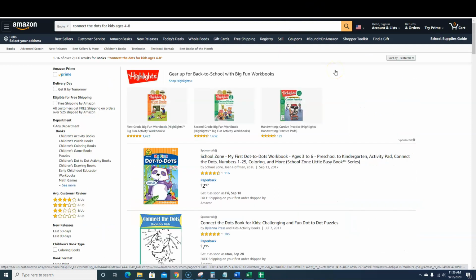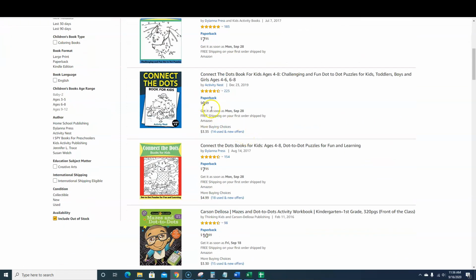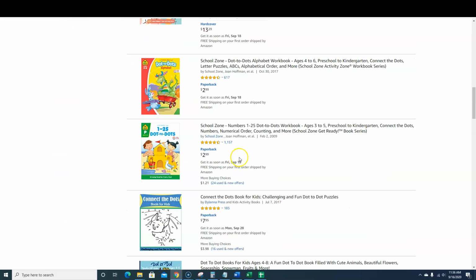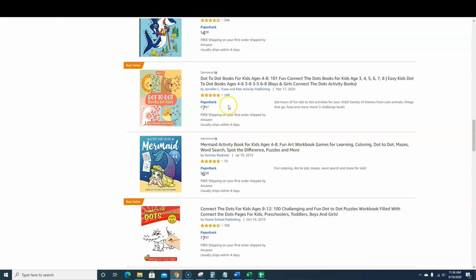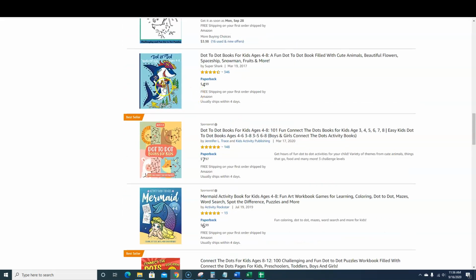Niche number 3, I want to show you, connect the dots for kids ages 4 to 8. I like the 4 to 8 range, personally. But you can see there's 2,000 or less results. I skipped the sponsored ads, right? And then we just look at the first one. Here's a dot to dot right here. And I like to scroll down the page when I'm doing manual research. There's that other book showing up for several keywords, and then this other one right here too.